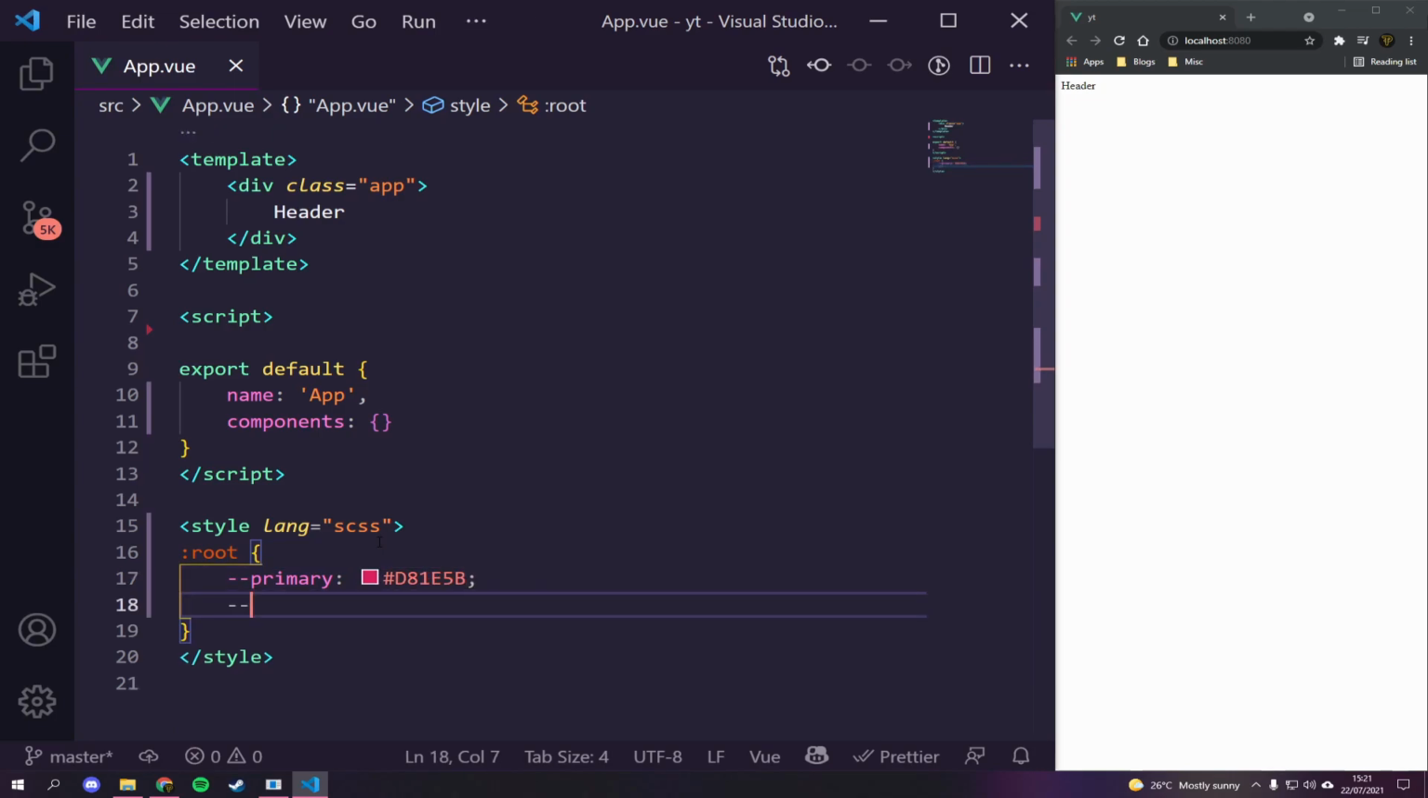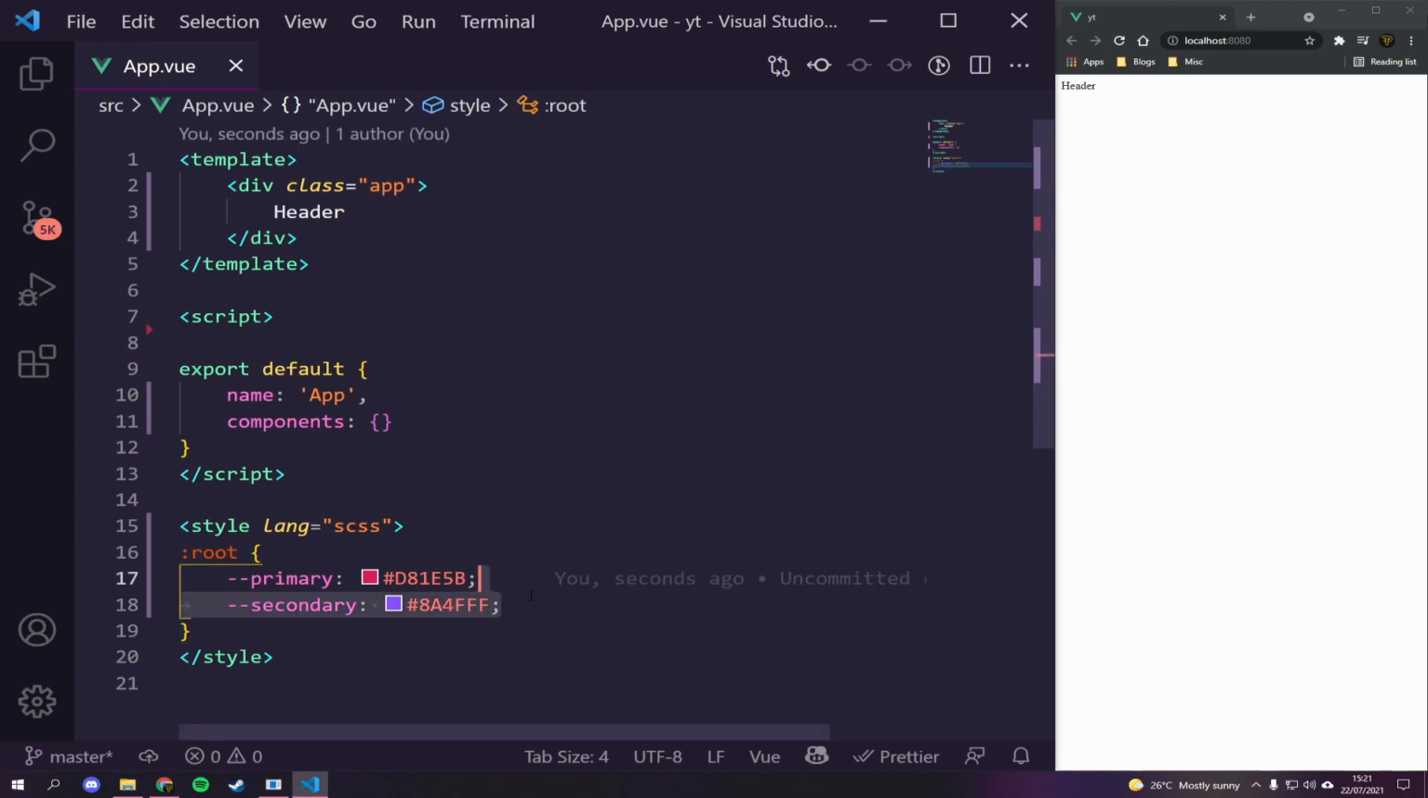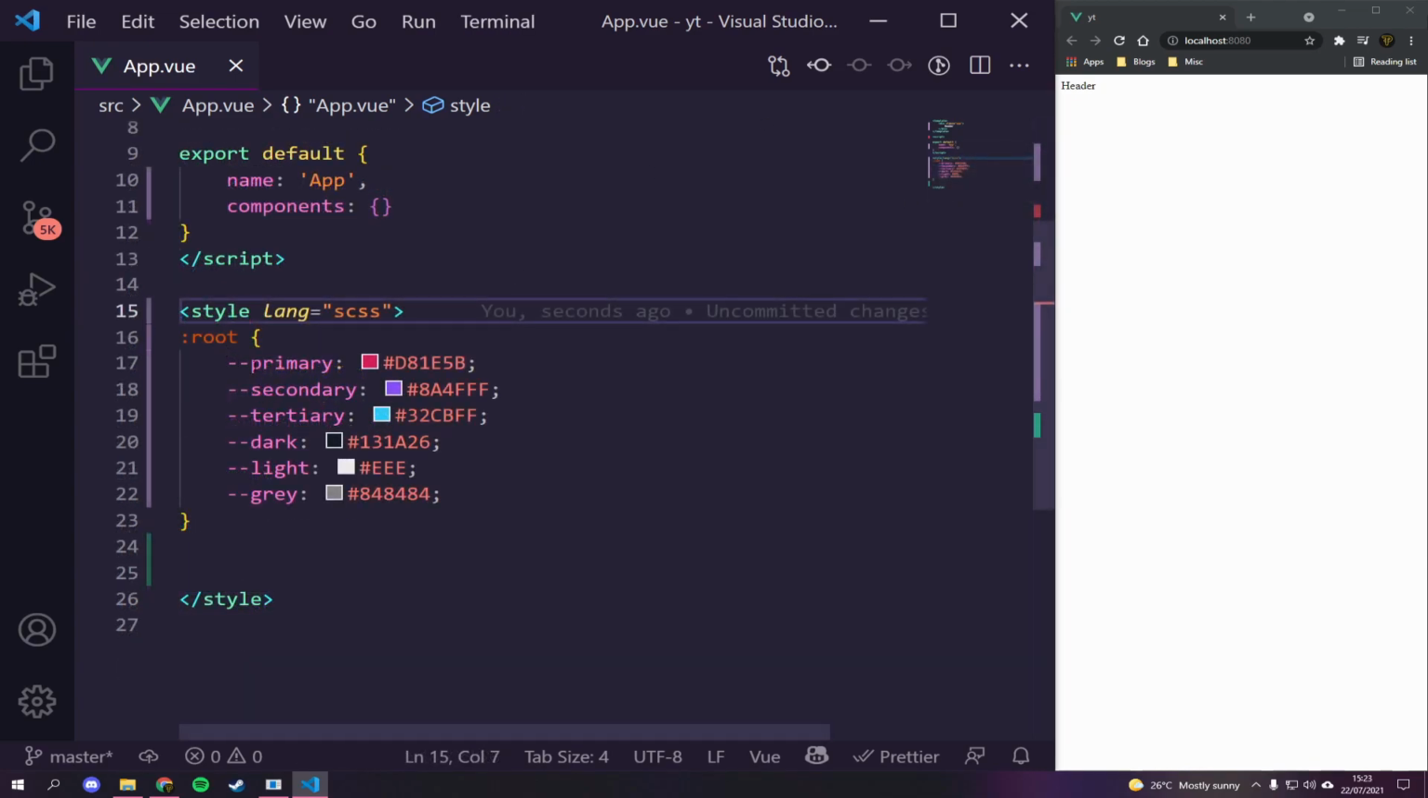There we go. We're going to have a secondary, and this one's going to be equal to 8a4fff. Now I'm going to add the rest of these in, and I'll see you in a second. Okay guys, that's all done. We've got a primary, secondary, tertiary, dark, light and grey value there.